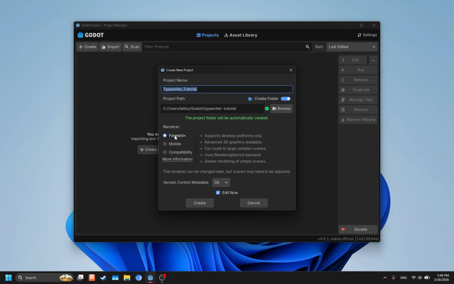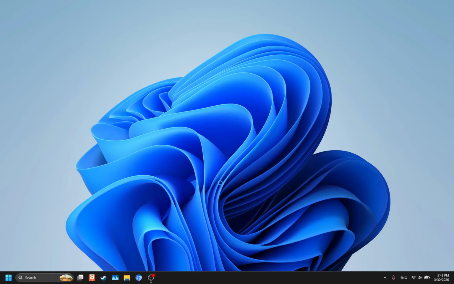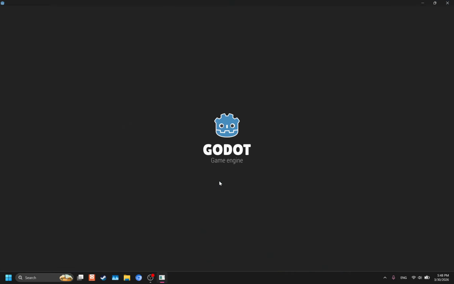So renderer, Forward Plus, keep it there. Version control metadata, for my purposes I'm not going to have that there, but if you want to, that's fine. Doesn't really affect anything. But right now we're just going to create. Wait for it to boot up.